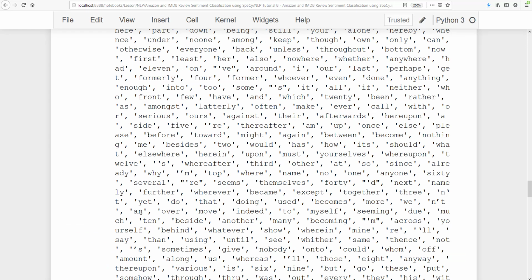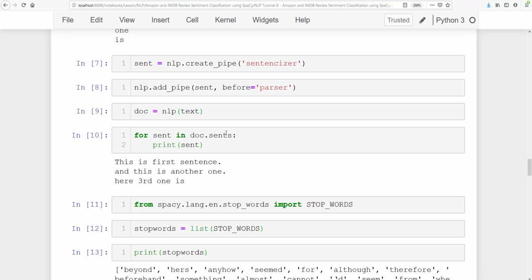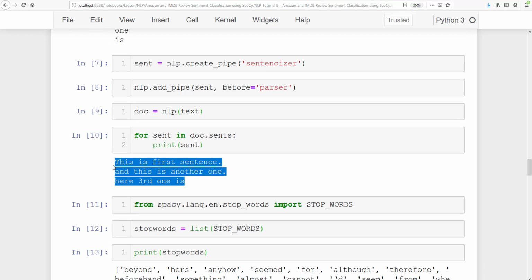Alright, so now let's go ahead and remove these stop words from this sentence and see how many actual words will be left out.